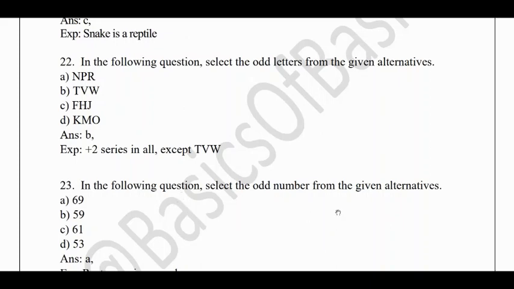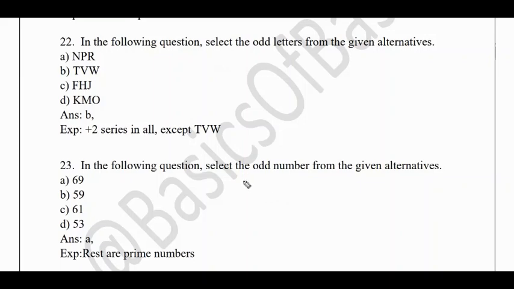In the following question, select the odd number from the given alternatives. Here odd number does not mean 1, 3, 5, 7. We are finding the odd one out. Before seeing the answer, just see how we can decode this, because instantaneously by seeing it you cannot guess the answer. Since all of them are odd numbers, we cannot remove anything, and we need to check the divisibility. If any three of the numbers are divisible by a particular number, and if that is not possible, you can say odd number or even number, and if that is also not possible, then look into the prime numbers.